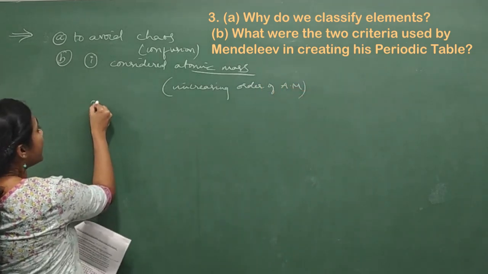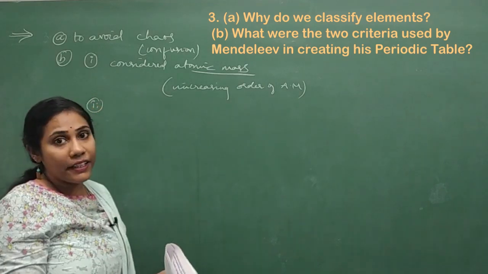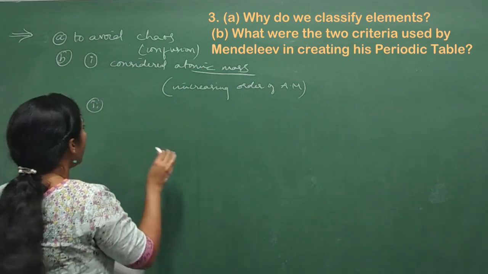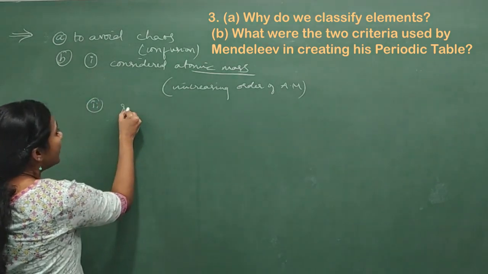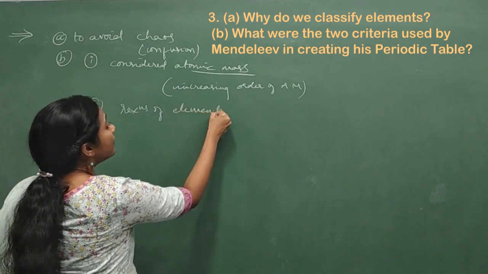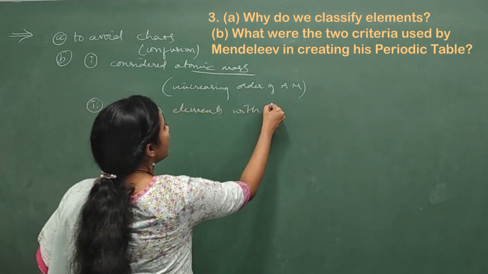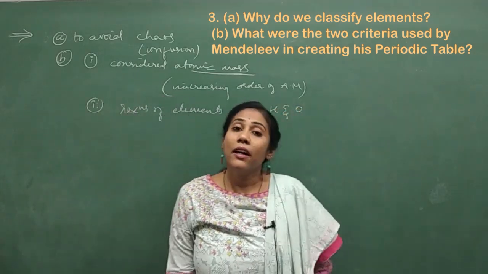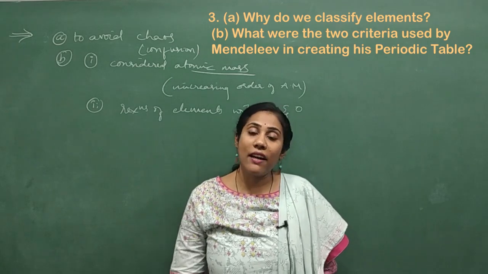And the second one is he started reacting every element with hydrogen and oxygen. So based on the reactions of elements with hydrogen and oxygen. See, during Mendeleev's time, 62 elements were available.